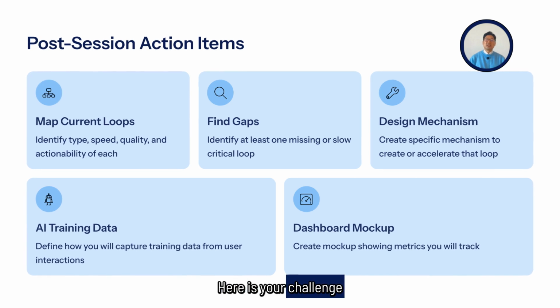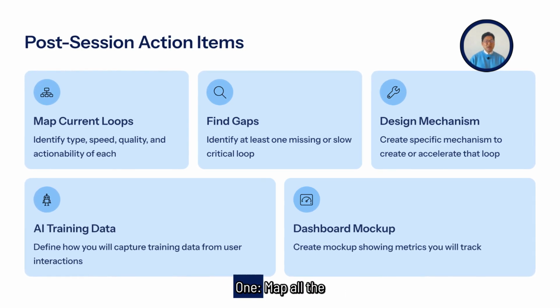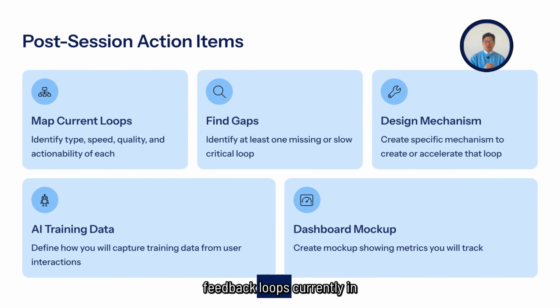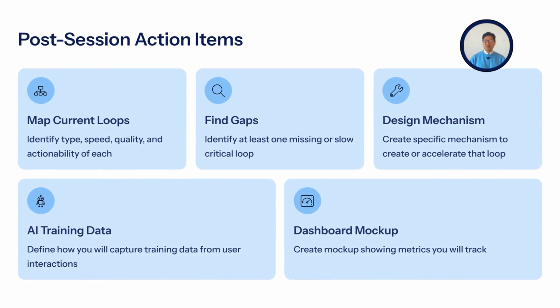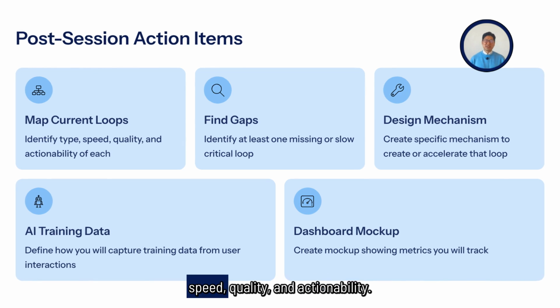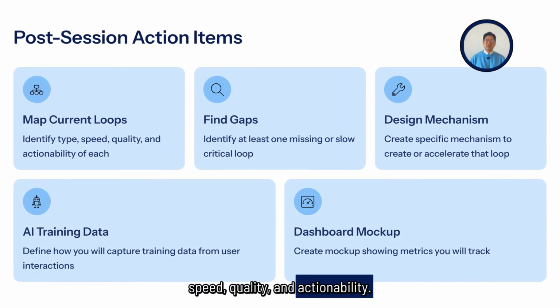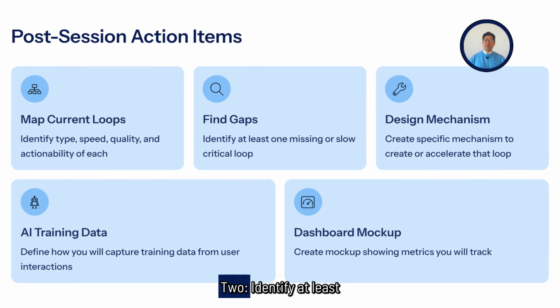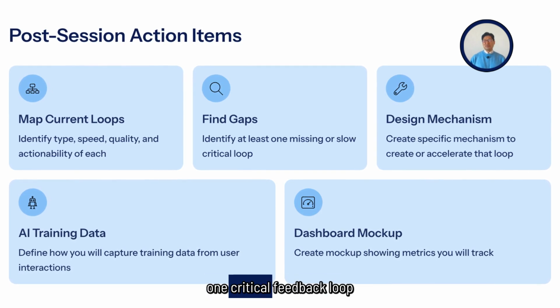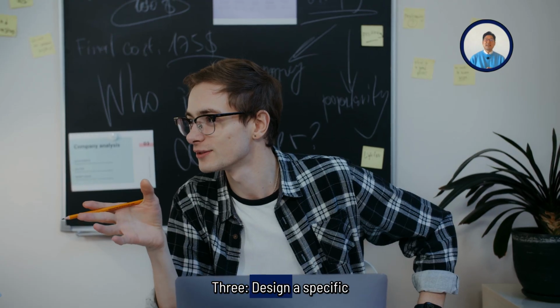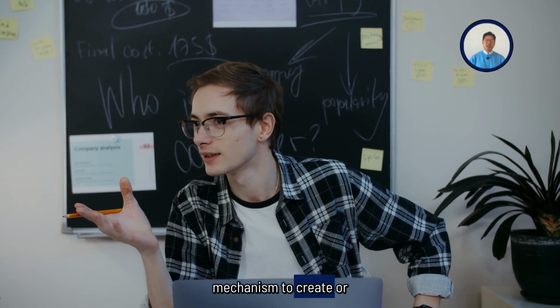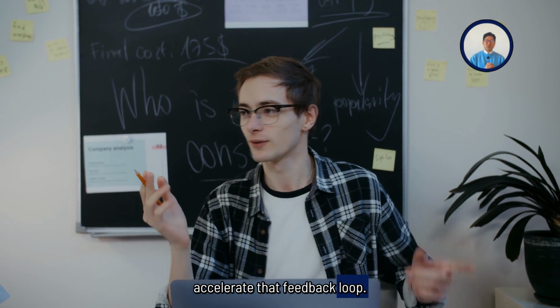Here is your challenge after this session. 1. Map all the feedback loops currently in your product or plan. Identify the type of each loop, its speed, quality, and actionability. 2. Identify at least one critical feedback loop that is missing or too slow. 3. Design a specific mechanism to create or accelerate that feedback loop.